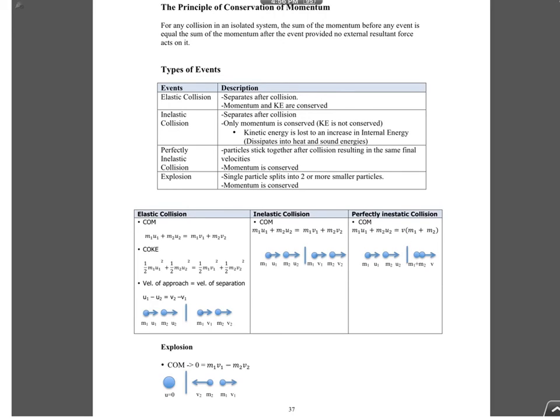Understand? Now, as for explosion or implosion, it's the same, because when you separate from rest, or you join together and come to rest, your total initial momentum must be equal to total final momentum also, because of conservation of momentum. So your equation will be 0 equals m1 v1 minus m2 v2. Why? Because they're moving in opposite directions. That's why one I put as positive velocity, one I put as negative velocity. So your momentum, one is positive, one is negative. Understand that?